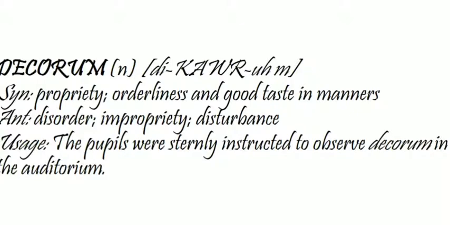Decorum, noun. Propriety, orderliness and good taste in manner. That means good behavior. Antonym of decorum is disorder, impropriety, disturbance. It can be used as: the pupils were sternly instructed to observe decorum in the auditorium. The plural of people is pupils, and sternly means in a strict way. So decorum is the good or properness in manner or behavior.